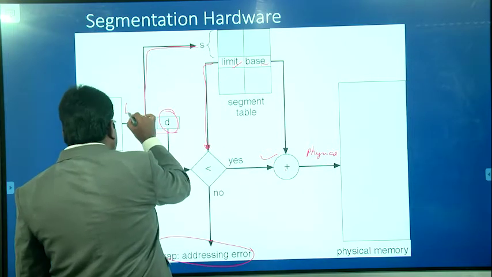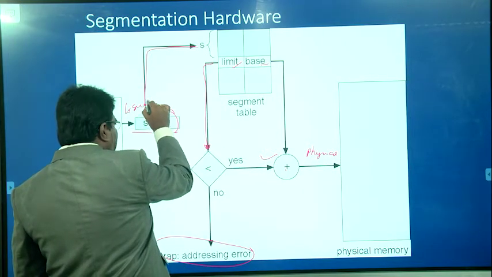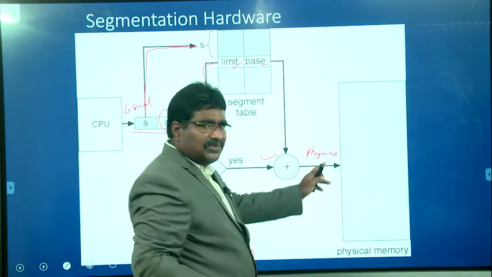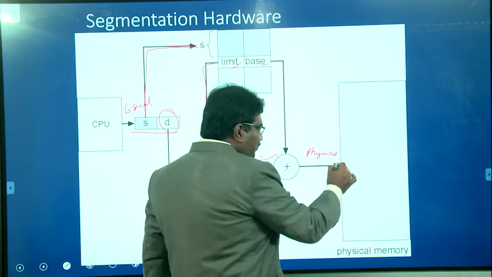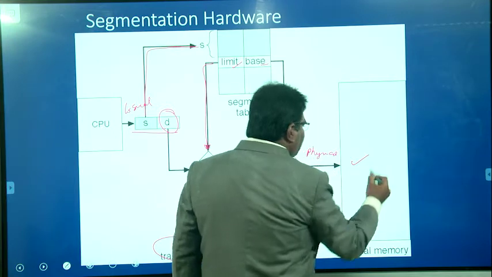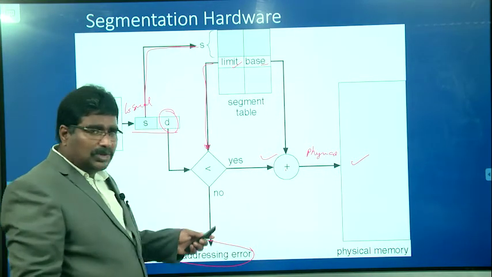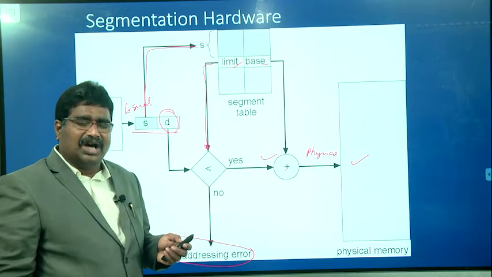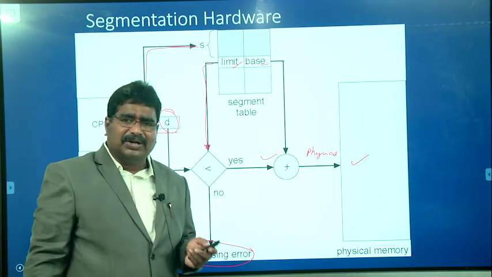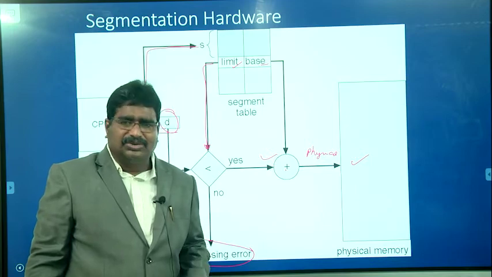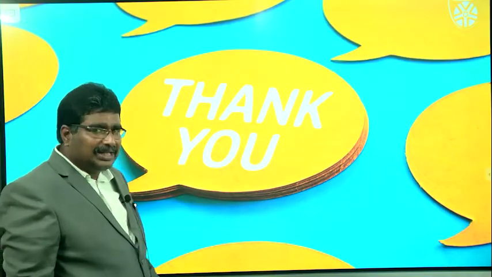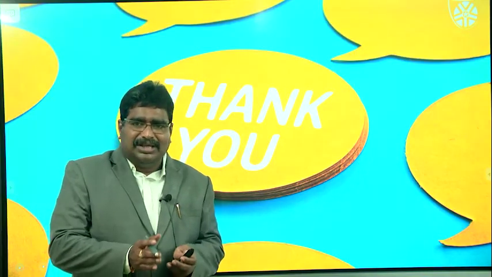From the logical address generated by the CPU, the physical address is generated, and using that physical address it is allowed to access the primary memory. I hope you are able to understand the segmentation hardware required to convert from the logical address to the physical address. So the segmentation is one of the widely used techniques.